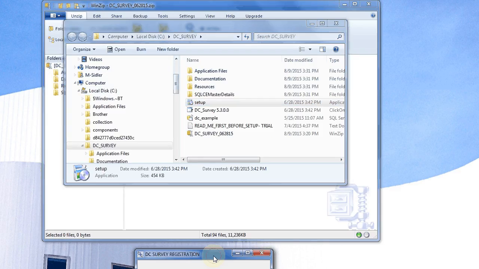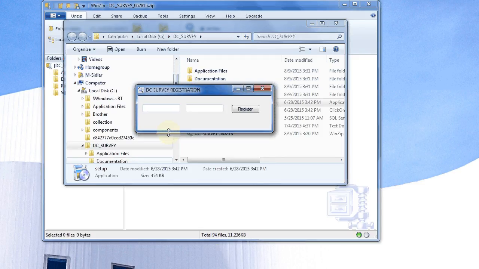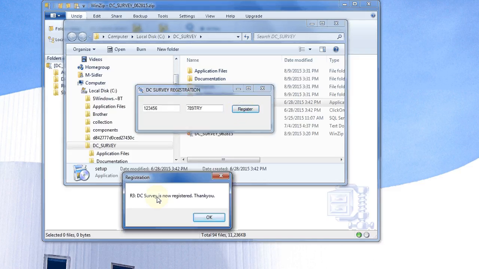Now, in that setup process, you're presented with the DC Survey registration. Let's go ahead and enter that. You will see that it splits that code into 6 characters in one field and 6 characters in the second field. And then the register button becomes active. Clicking on that will give you a confirmation that your product is now registered. Let's click on that and continue.